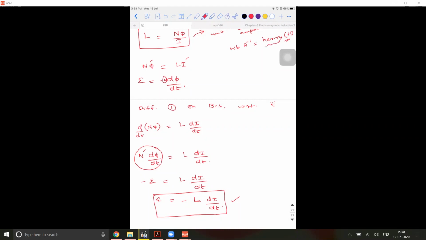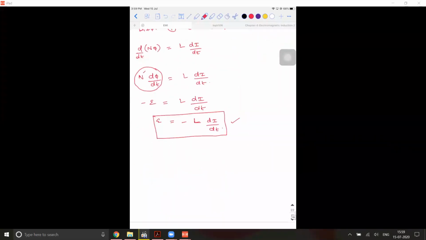How did I get that Henry? It is Weber per ampere. But what is Weber actually? Weber is Tesla meter square. So Tesla meter square ampere inverse is also Henry. So either this can be given or this can be given. Both will lead you to the same SI unit. Got it?